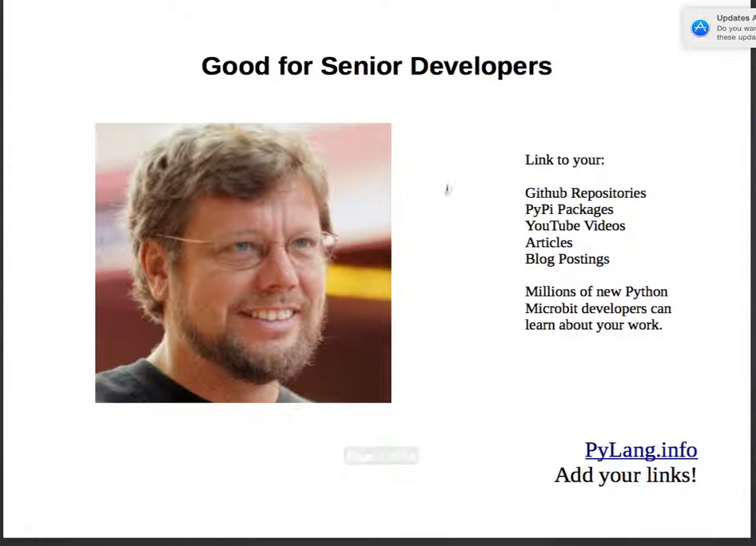It's great for senior developers. If you're a senior developer, you'll have a number of GitHub repositories, PyPI packages, YouTube videos, articles, blog postings. Let's face it, they're not all going to be excellent. Some you'll be very proud of, others, okay, you've done those. So the ones that you're really proud of, you can link to them from PyLang.info. And when people are browsing, when they come to a category that's relevant to what you've written about, they'll see it, they'll click over and they'll read your blog posting. Wonderful.